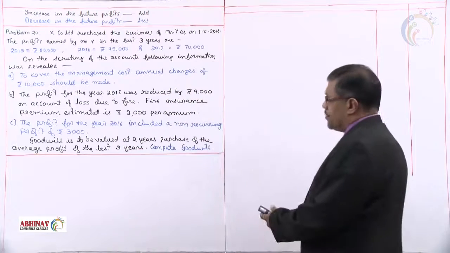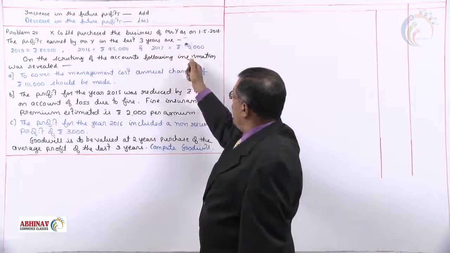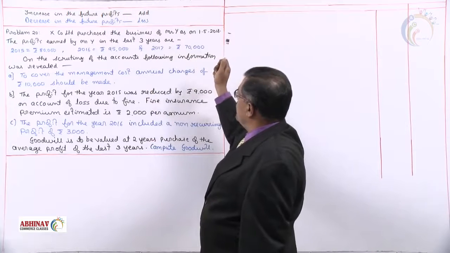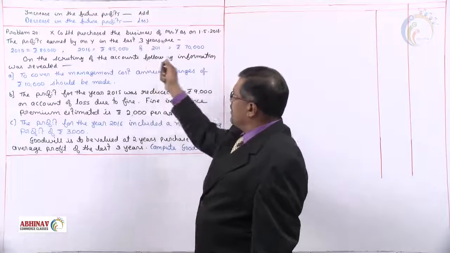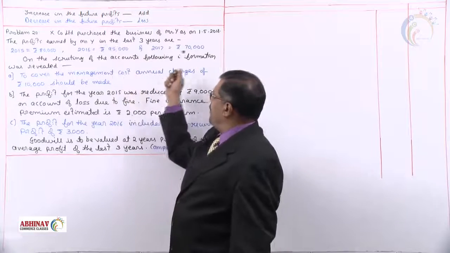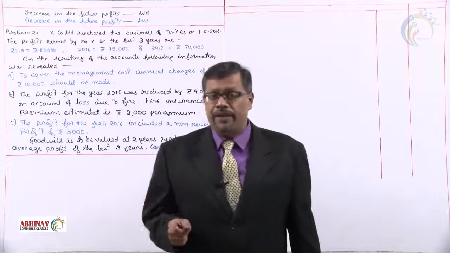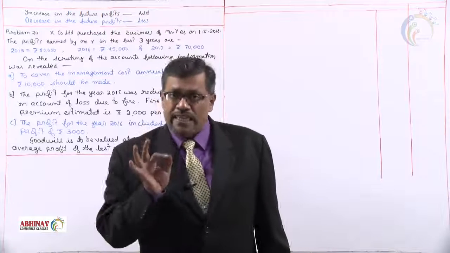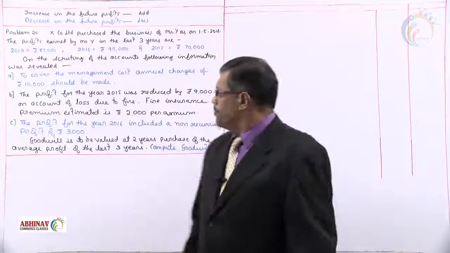Problem 20. X Limited purchased the business of Mr. Y as on 1/5/2018. The profits earned by Mr. Y in the last 3 years are given: 18, 95 and 70. Right now, don't come to the conclusion whether simple or weighted average. Let us find the adjusted profit first and then we'll see which method is to be used.